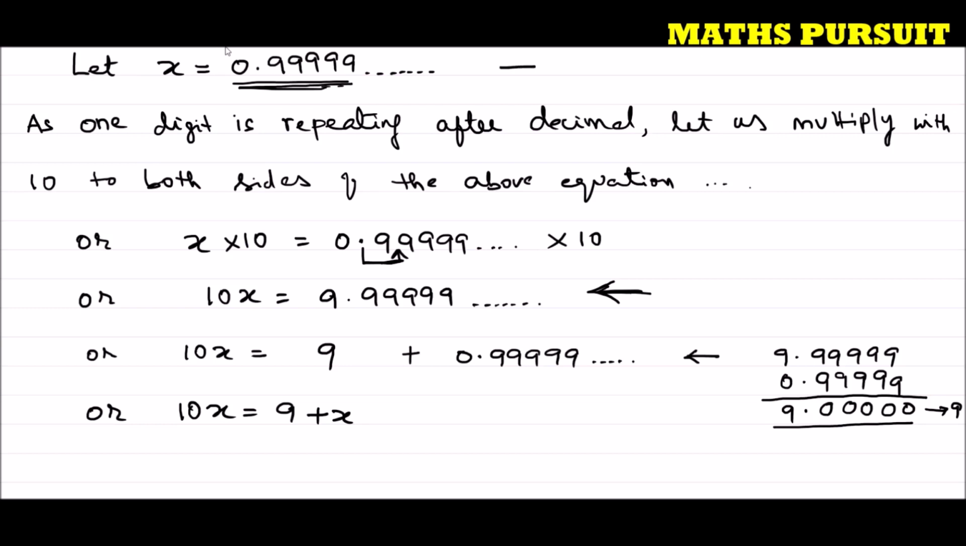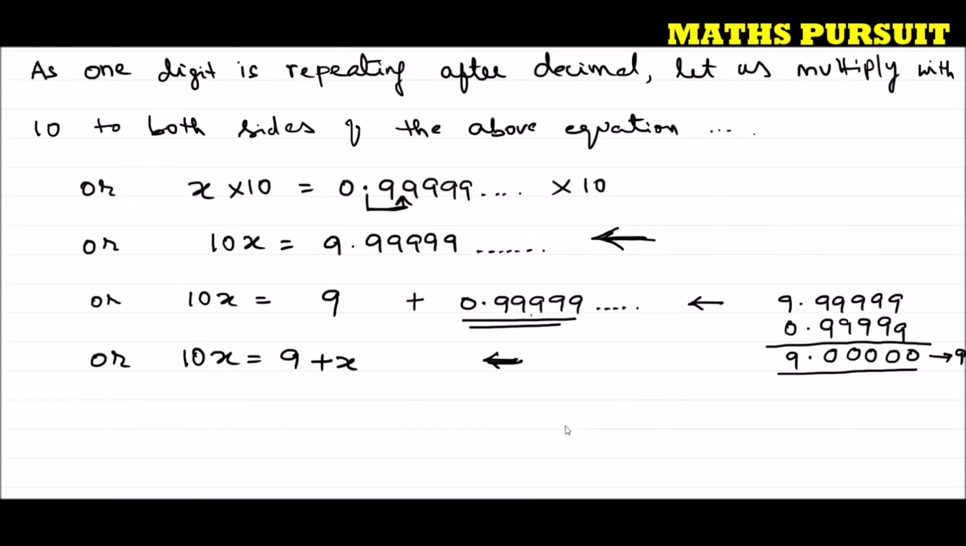Why x? If you remember, we have considered x is equal to 0.999. Now I have replaced 0.999 back with x. So we got 10x is equal to 9 plus x in this step. Hope guys you understood this particular step. It is very simple and very straightforward. We are just solving some type of equations.